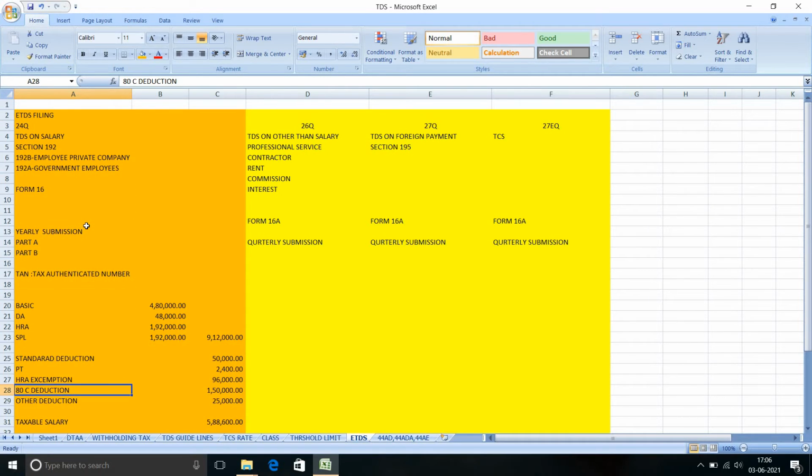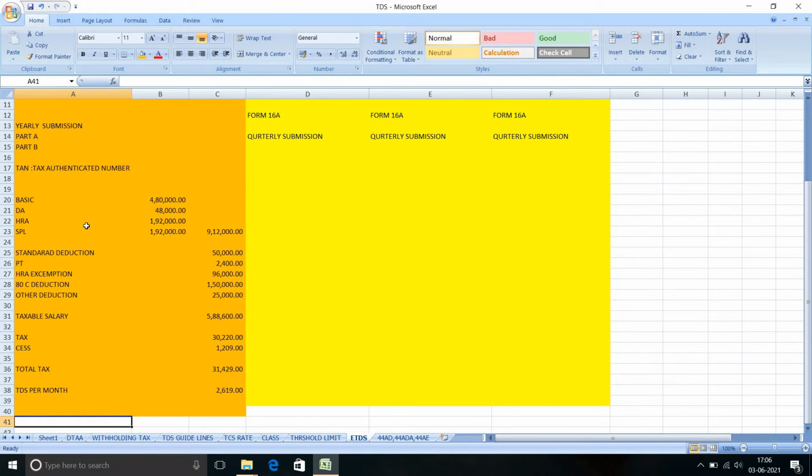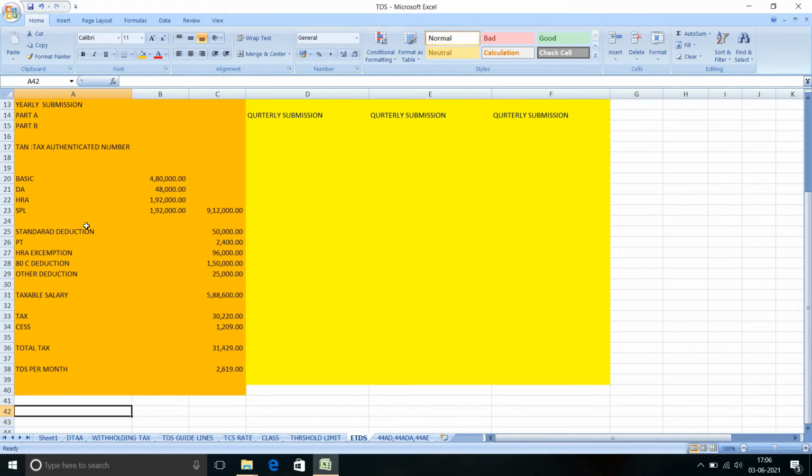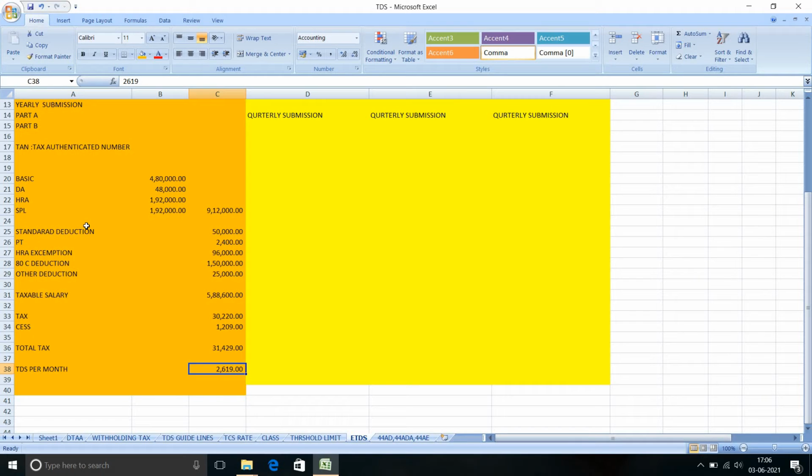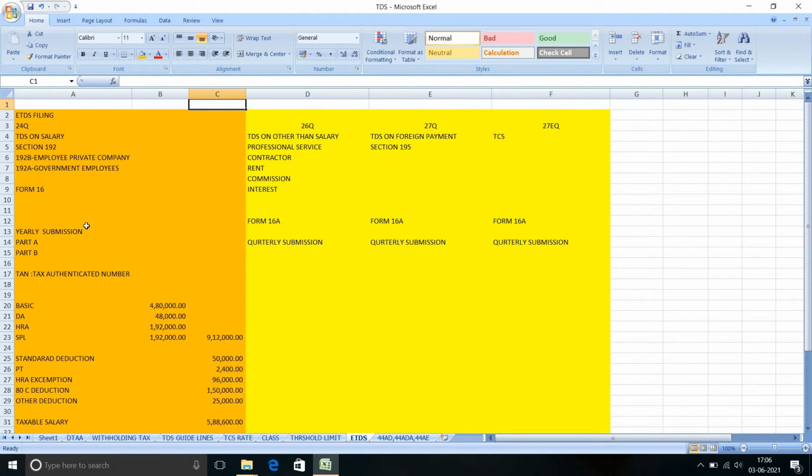Then yearly we have to issue Form 16 Part A and B. It will help him to file the income tax return. This is 24Q, TDS on salary.